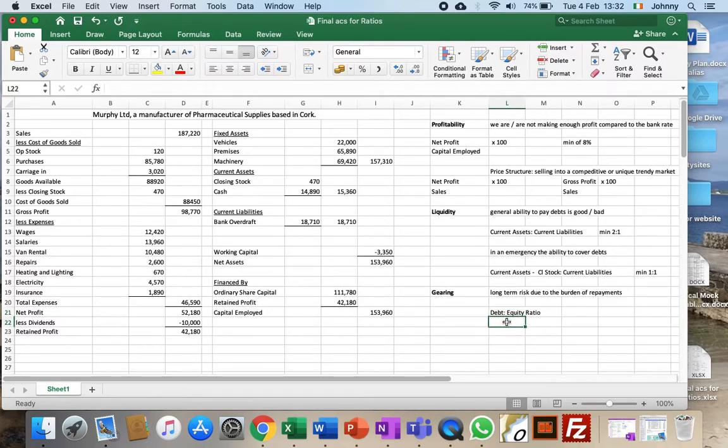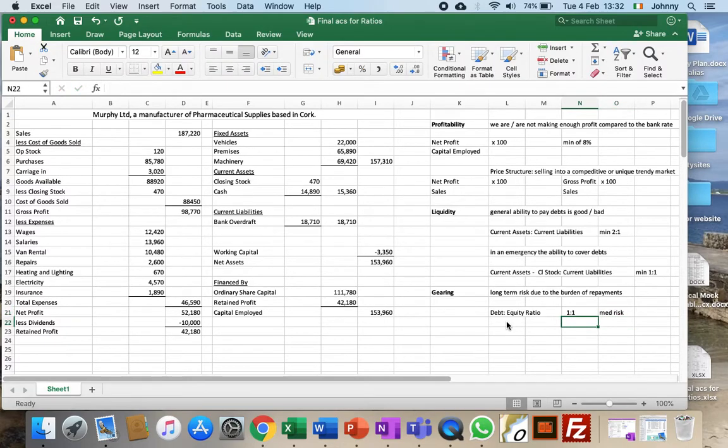Now, equity, just so we understand, equity is money invested by shareholders, both at the beginning and as the business has continued, and we've been allowed by the shareholders to retain some of our profits. So if we end up with a figure of, let's say, 1 to 1, that means we have the same amount of debts as shareholders' money. That means 50% of the money put in was borrowed, 50% came from shareholders. Well, that would be medium risk.